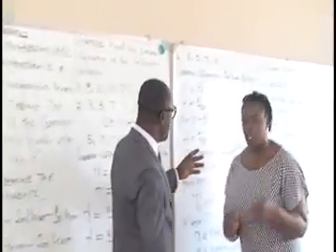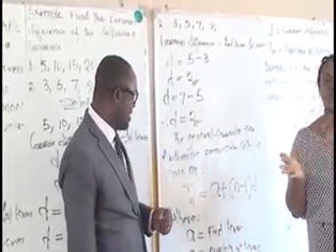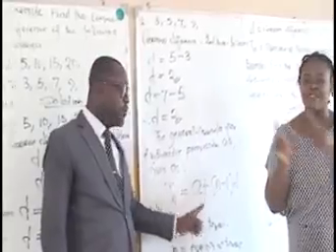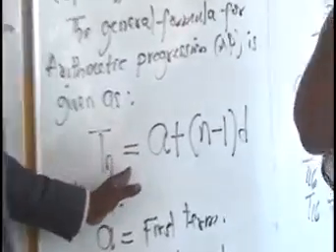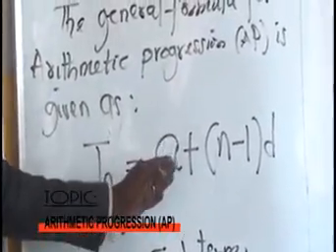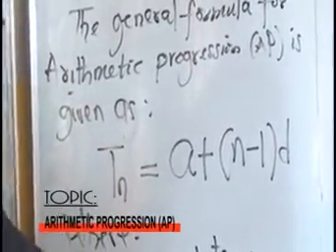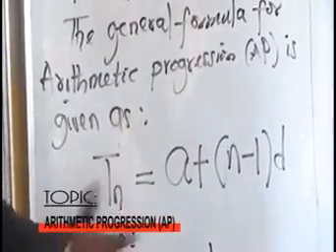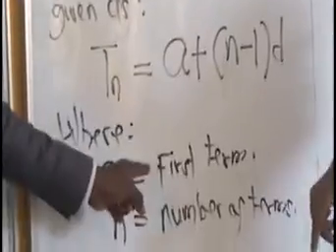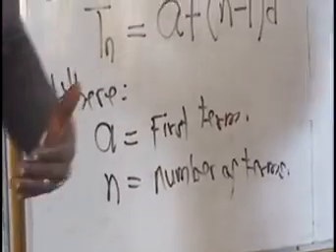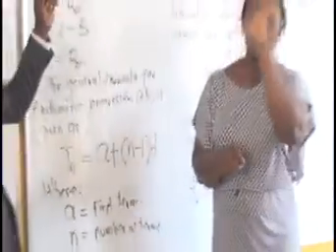We quickly move on to examples. Okay, so the formula. We established the formula, and I told us viewers that the formula is very important. For you to solve any problems in arithmetic progression, every student should be able to recall exactly the formula without making any mistake. When your formulas are correct and you know the parameters and the definitions of the terms, then you substitute into the formula and you get your answer. We said that A is the first term, N is the number of terms that you are looking for, and D is the common difference.